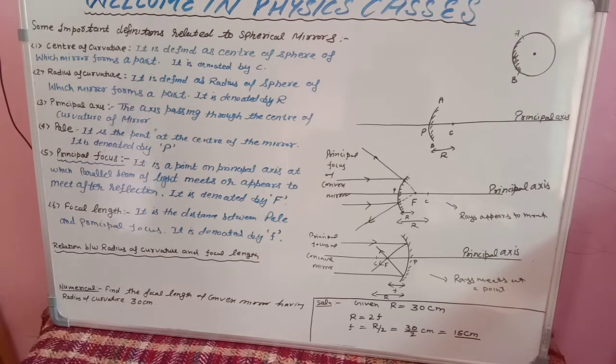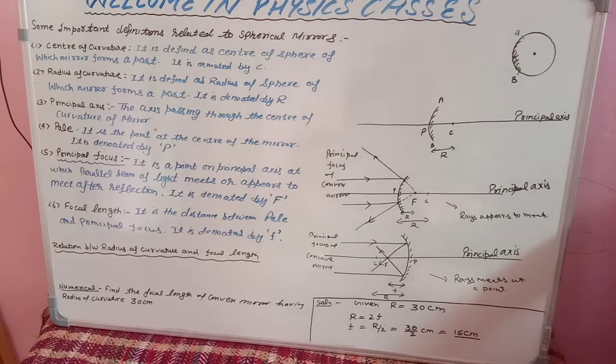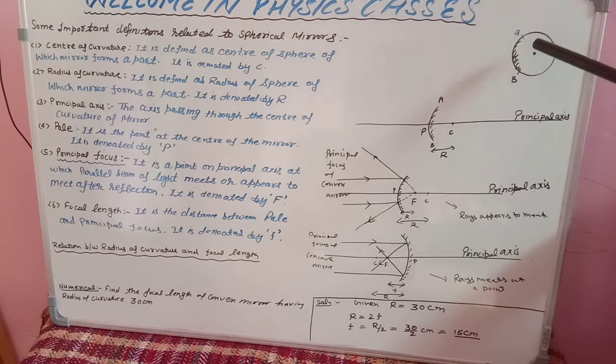First definition is center of curvature. Students, if I ask what is a spherical mirror, it is a type of mirror whose reflecting or non-reflecting surfaces are curved. On the right side I have drawn one sphere. If I paint this sphere from inside, it will give us a convex mirror. If I paint this sphere from outside, then its one part can be called the concave mirror.